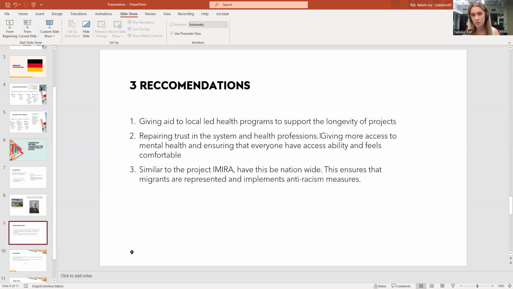Two, repairing trust in the system and health professionals, by giving more access to mental health and ensuring that everyone has accessibility and feels comfortable, because a lot of times when they come from migrant backgrounds, they don't fully trust the country because of what they did to others. So if we regain that trust back and we work towards that, that would be positive.